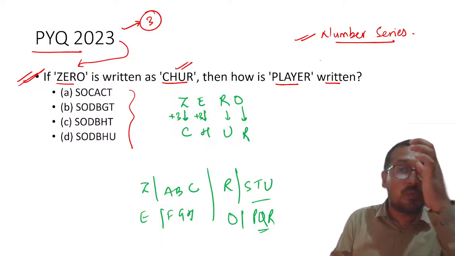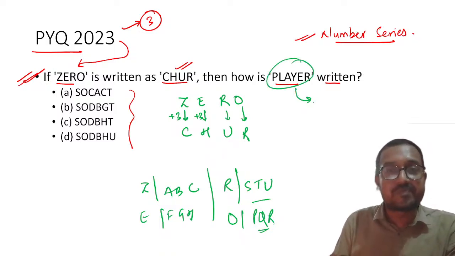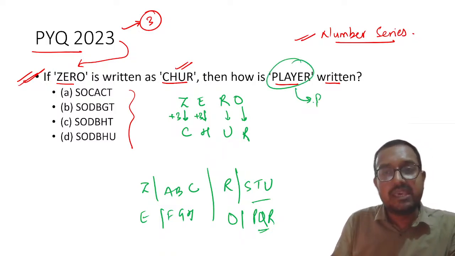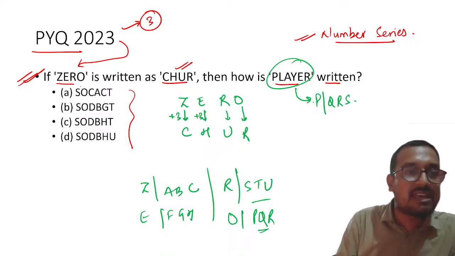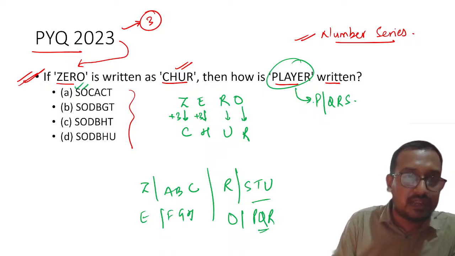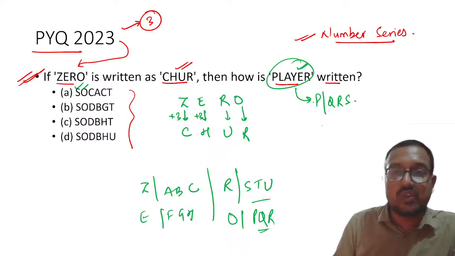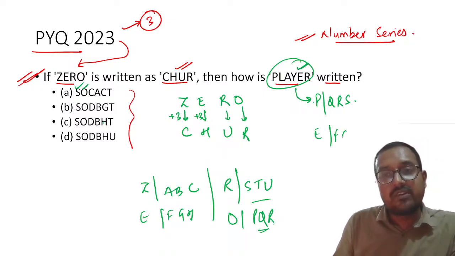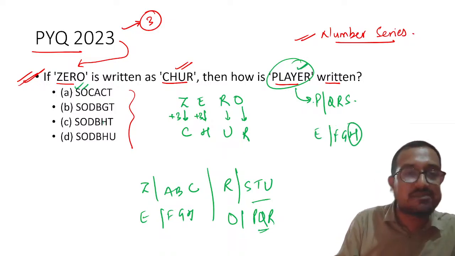Now, my dear students, how will PLAYER be written? Can anyone tell me? Be quick. P, so after that Q, R, S. So obviously all of these have S, all of these have O. C can eliminate one, and then A and B can eliminate one. But yeah, let me try the second last. So E, F, G, H. So obviously H must come, right?